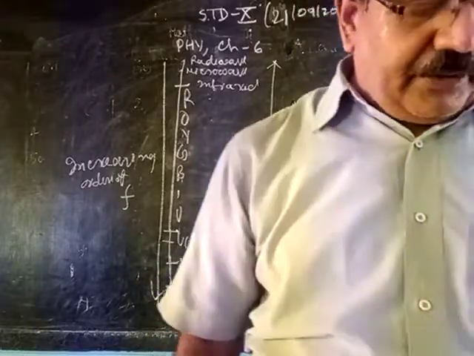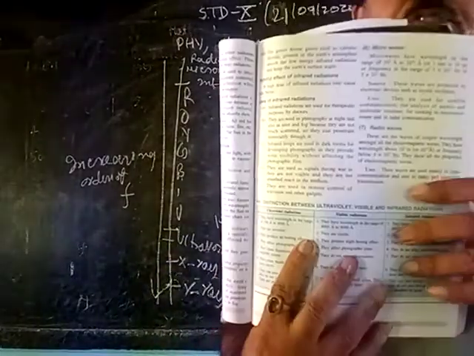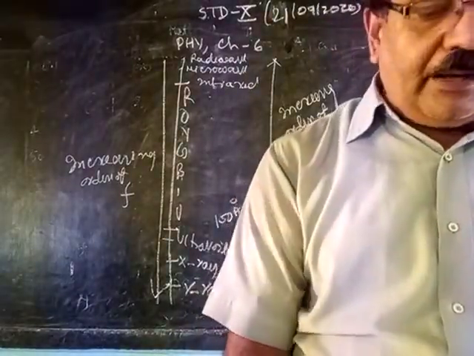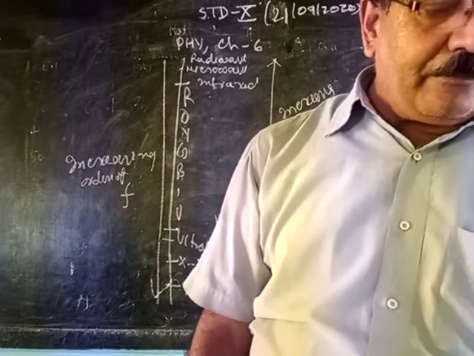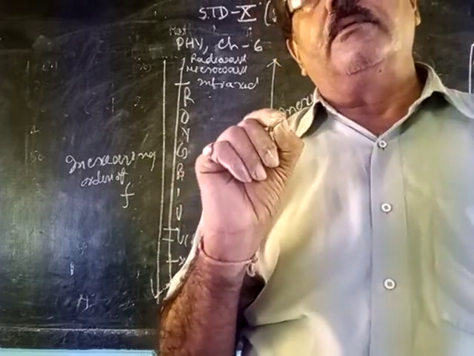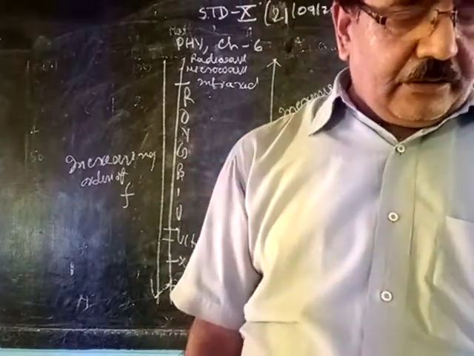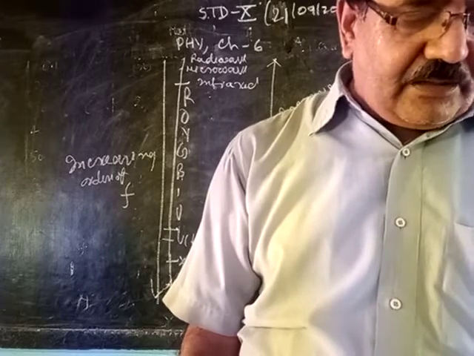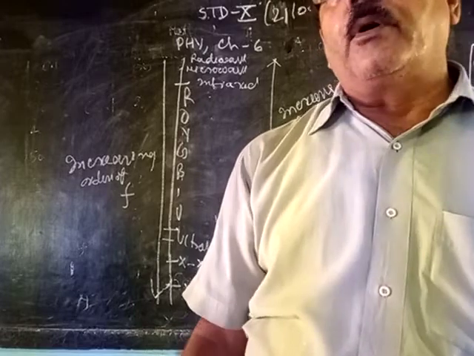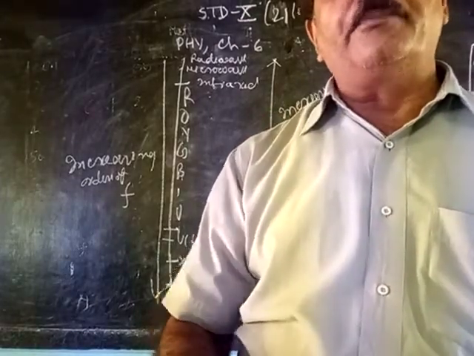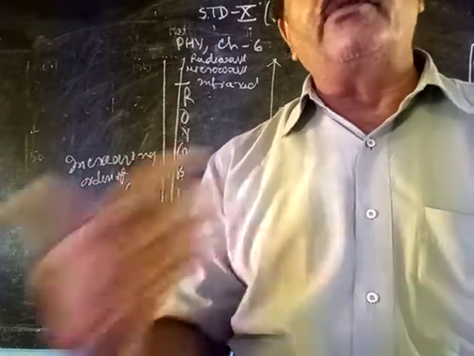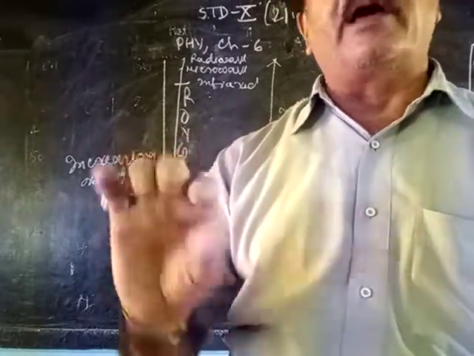These properties are given in table form, or in detail also. You have to learn the common property and individual property of infrared, microwave and radio wave, all with wavelength and frequency. Then one topic is left in this, that is scattering of light and absorption. That is in the next class. Before that, as homework, you have to write the questions and answers which are not given in the book. Those question answers you have to write in the copy.